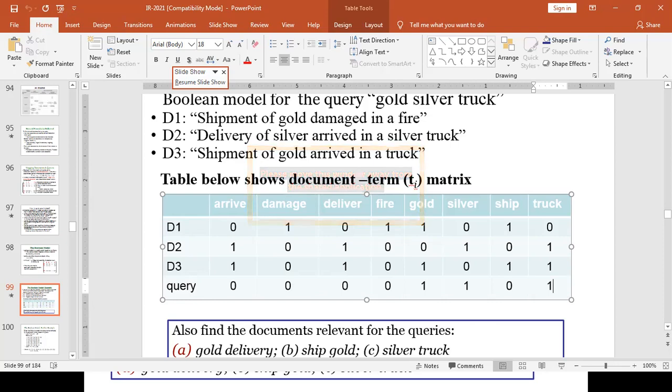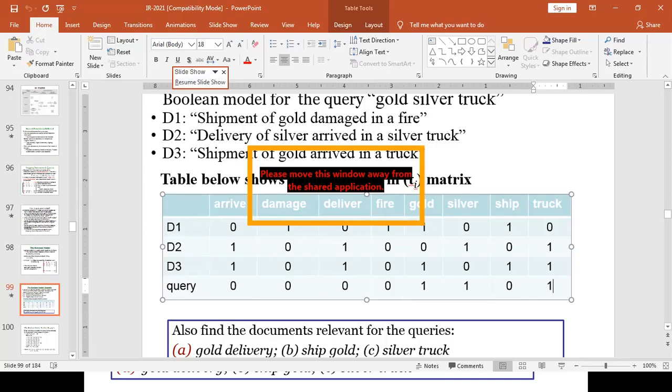So we concentrate on the query gold silver truck, and we evaluate it based on the occurrence of the query terms in the 3 documents.